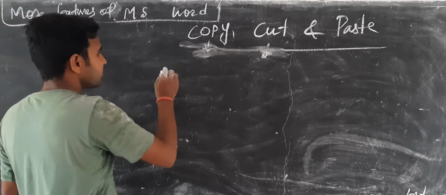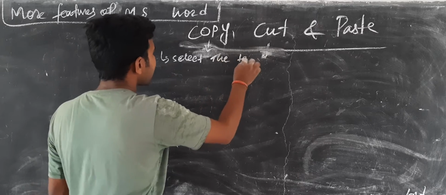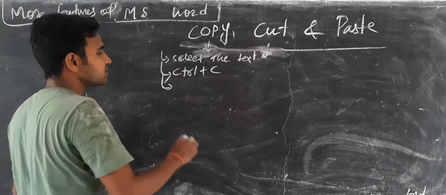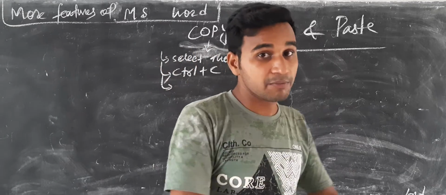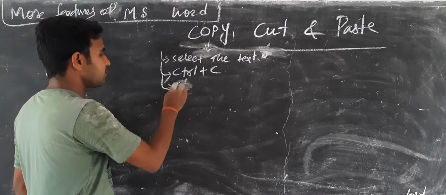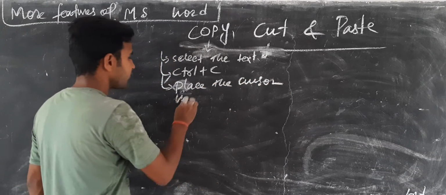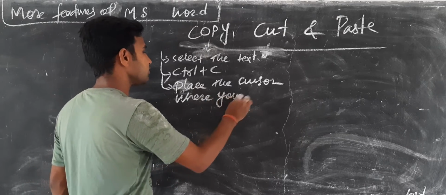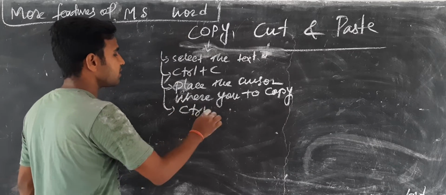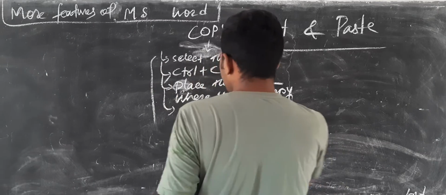Shortcut key: first select the text, and after that Control plus C. After this, place the cursor where you want to paste. मतलब, जहाँ पे आप डुप्लीकेट करना चाह रहे हैं वहाँ पे आप अपने कर्सर को ले जाइए. Place the cursor where you want to paste, and next click Control plus V. This is the shortcut method.